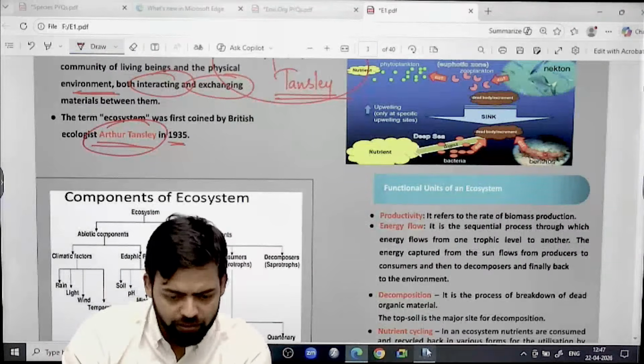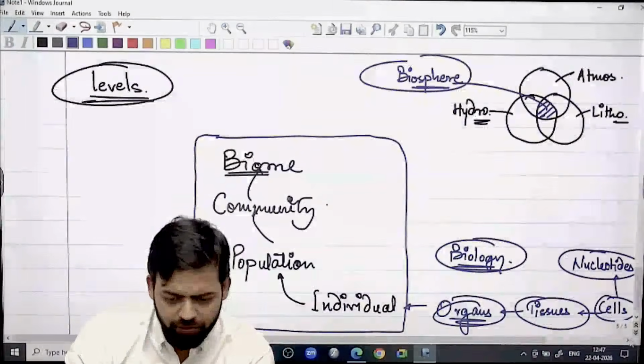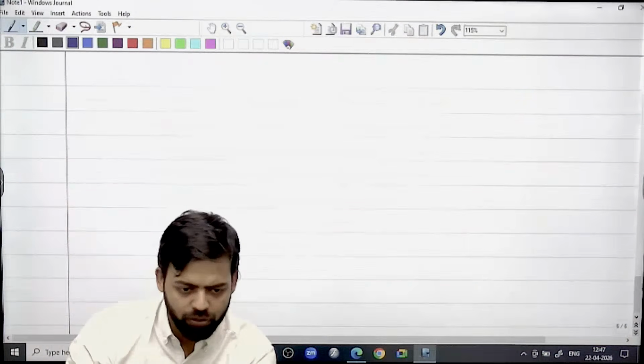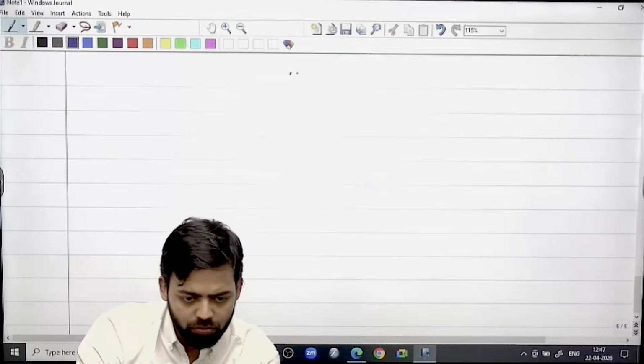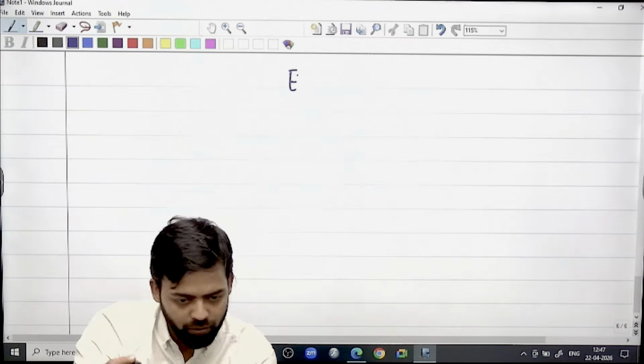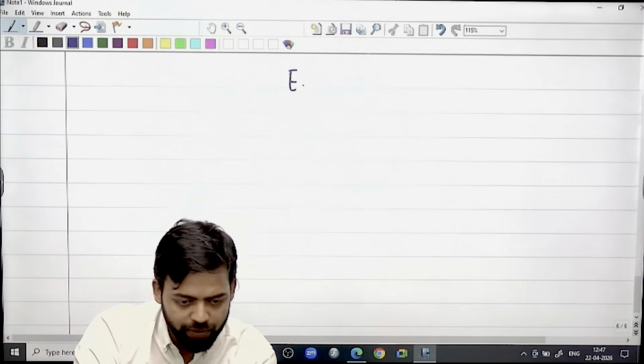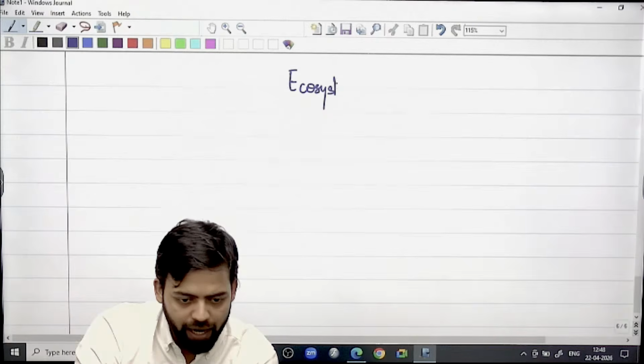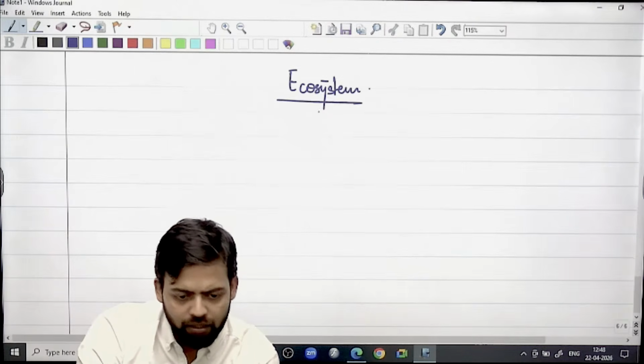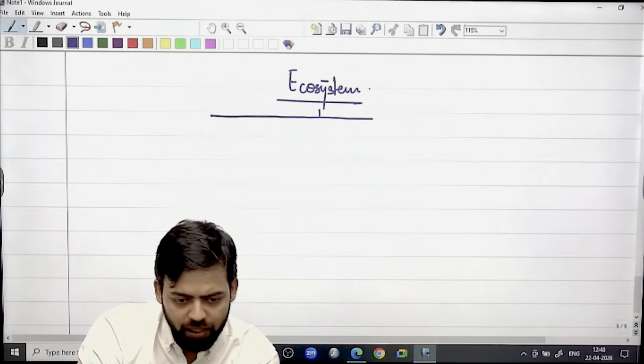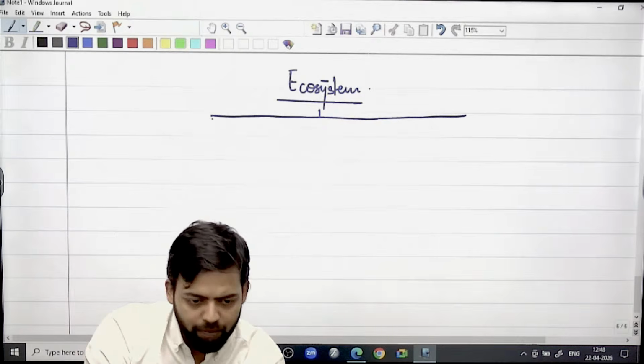And as far as functional unit is concerned, we will talk about different functional units, but prior to this, if we have to define the environment, we already saw that environment and ecosystem is made up of what? Biotic and abiotic factors, right? So like this we can do the subdivision, and you know the importance of these biotic and abiotic factors.